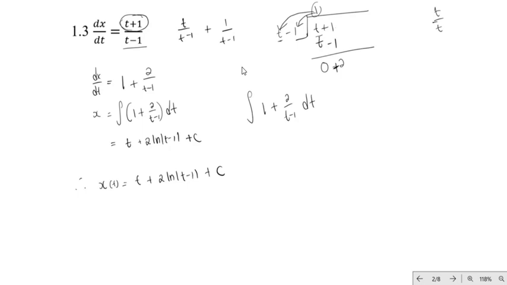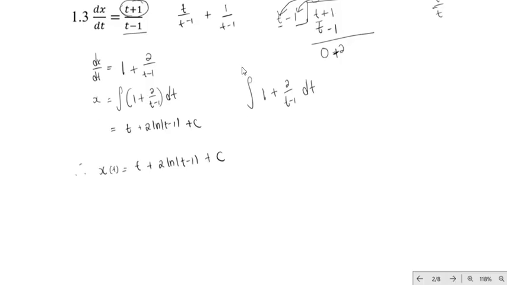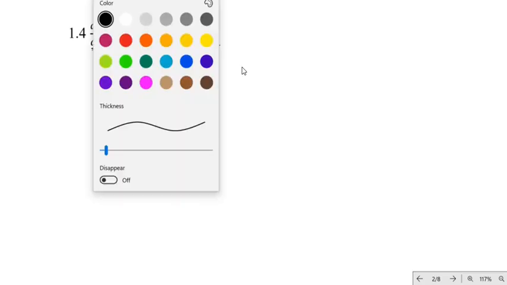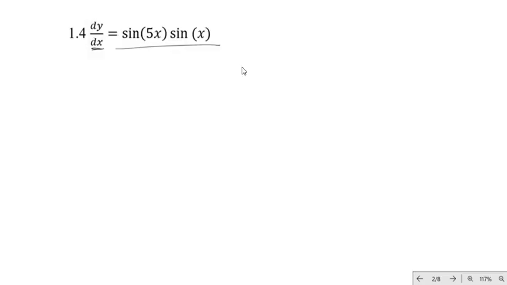So now let's move on to the next one. This is 1.4. We have a differential equation, and it says dy dx is equal to sine 5x and sine x. So now we just need to solve this. How are we going to solve this? Anyone?